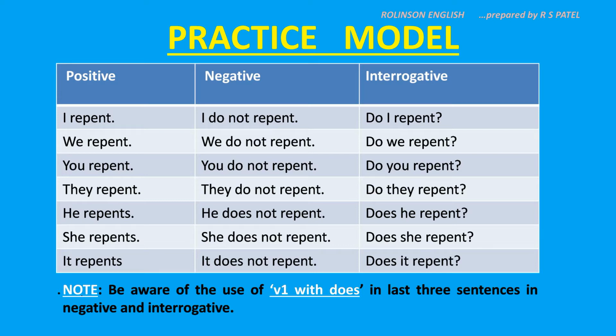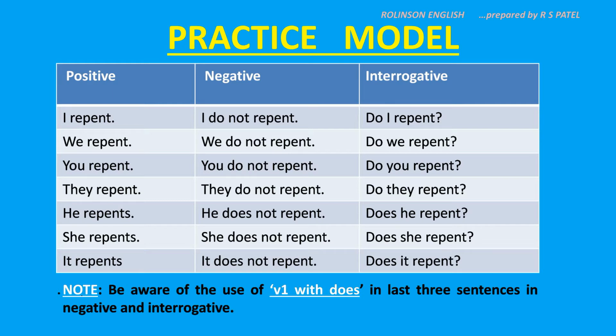So, how to frame the negative? As per the slide, do is the helping verb to be used with the first four pronouns. Here you see, I do not repent, we do not repent, you do not repent, they do not repent. But with he, she and it, does not. So he does not repent. See that? Not repents. Repents is changed to repent because does is there. She does not repent, it does not repent.